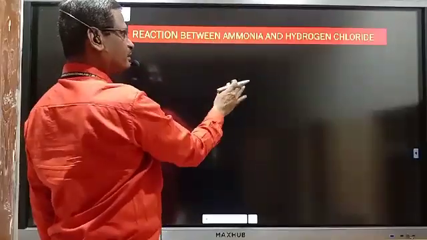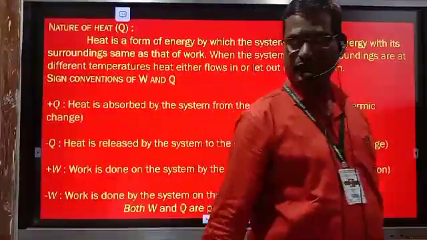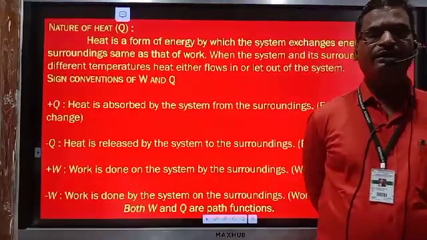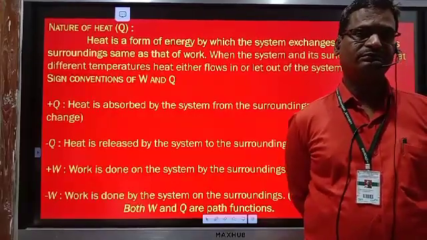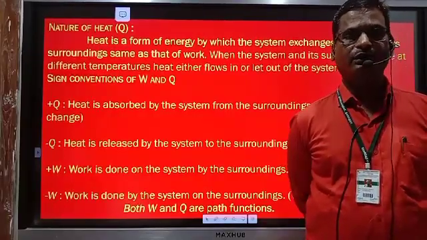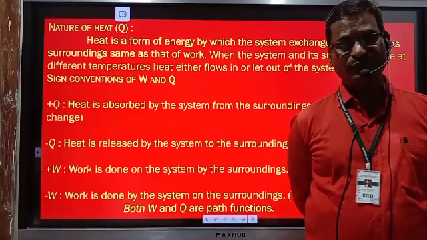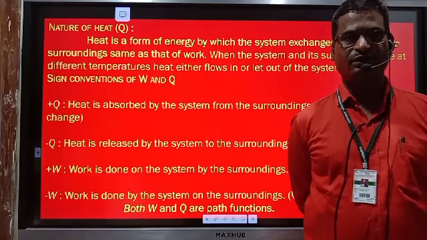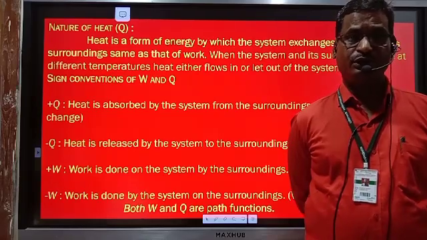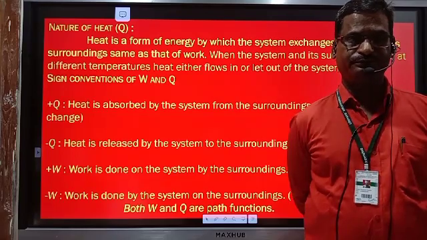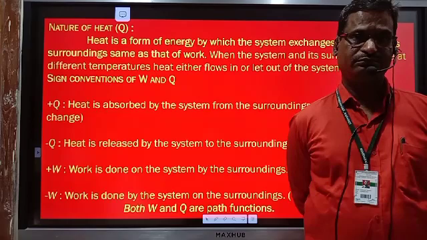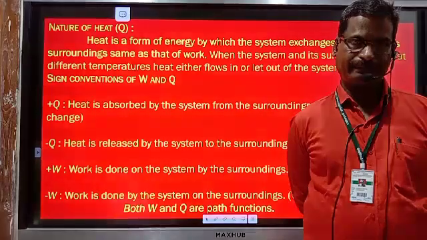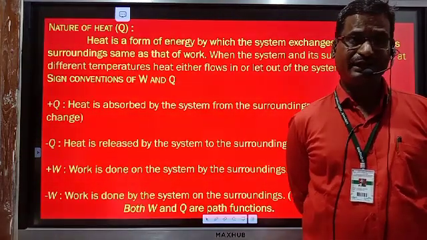Then one more point we have to cover over here is nature of heat. Same as that of the work done, heat is also a mode by which system can exchange its energy with the surrounding. Due to work done, what happened, we have just studied. During expansion, the energy of system decreases.